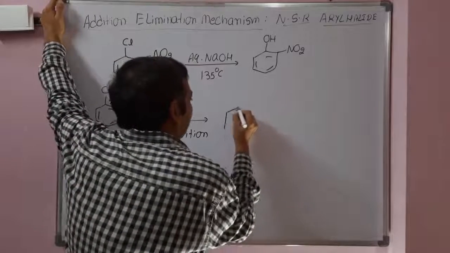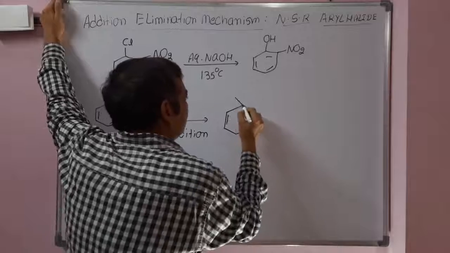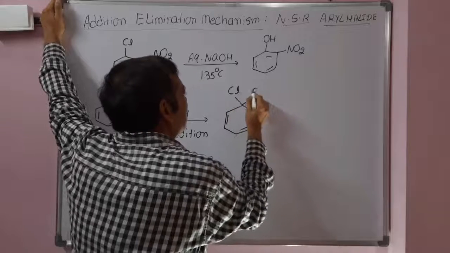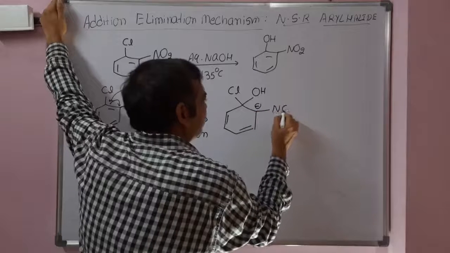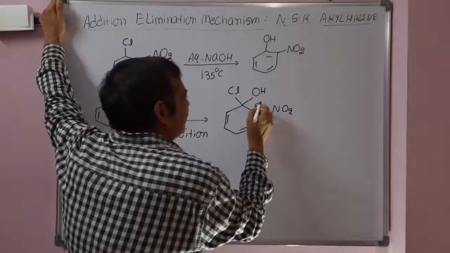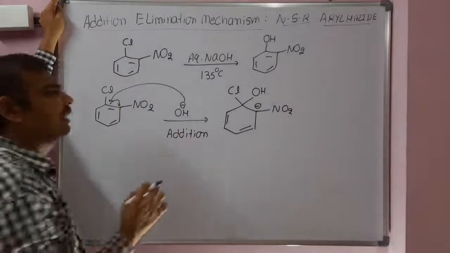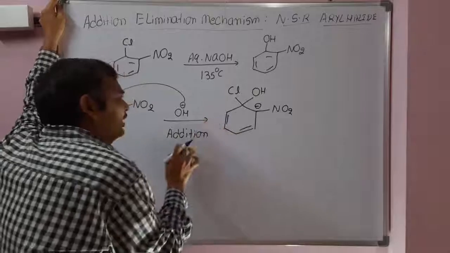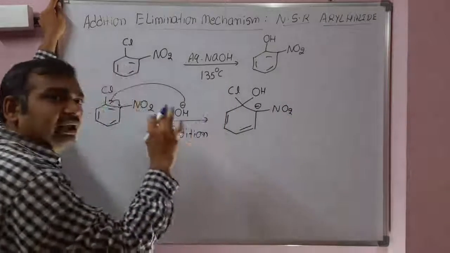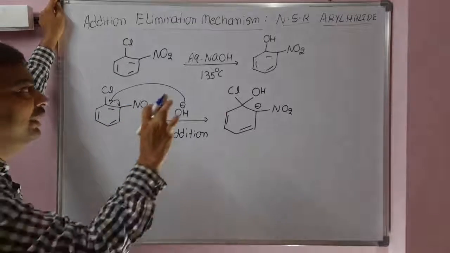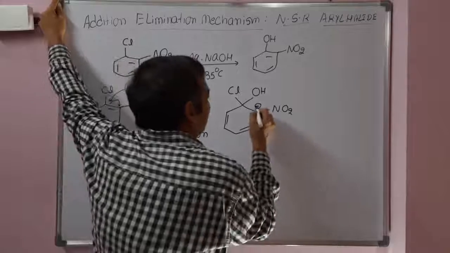See what is happening here. Double bond, chloro, hydroxy, negative charge, and then the nitro group. This negative charge will be stabilized by the nitro group. Since the carbanion that is obtained after addition is stabilized because of the electron withdrawing group, only electron withdrawing group containing aryl halides will undergo nucleophilic substitution reaction.